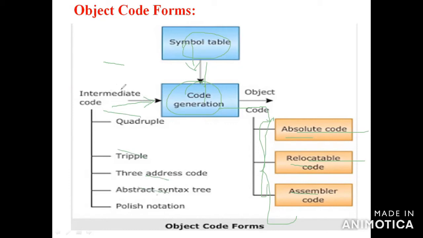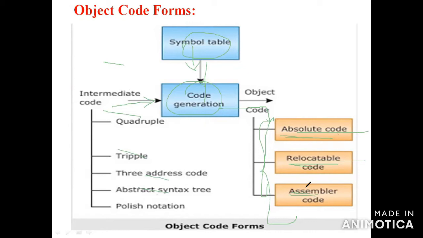Then after that, it will be given to the code generator. The code generator will produce the output of the object code. The object code will be represented in the form of 3 things: one is absolute code, second one is relocatable code, third one is assembler code.